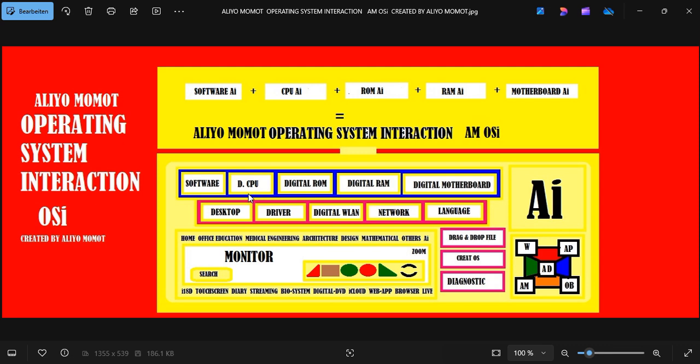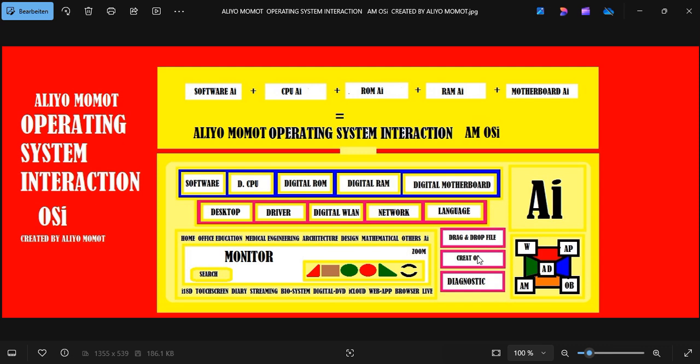It's a mini operating system in an operating system. For example, if you have a computer without an operating system, you can install this. But with this, you can have an operating system and still have ALIYO MOMOT operating system working in that operating system, and it's beautiful.